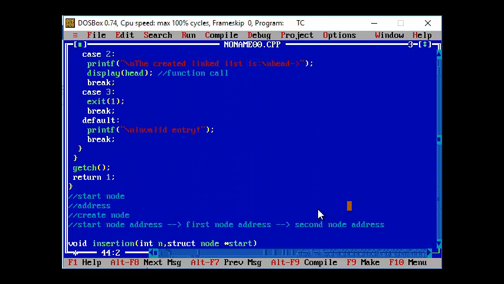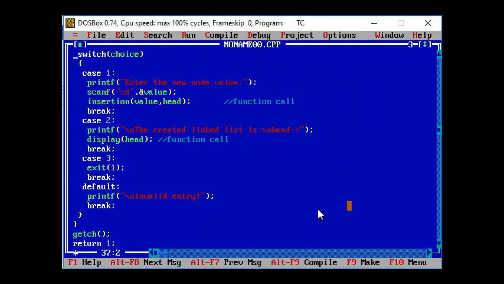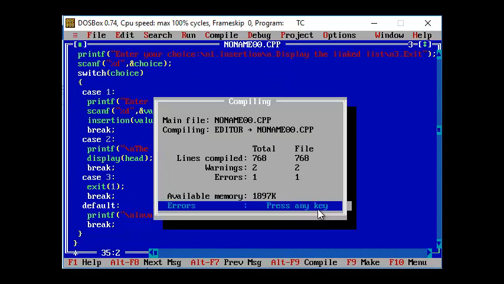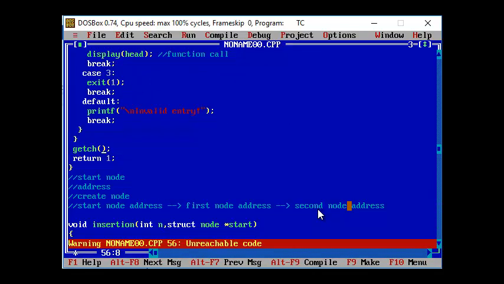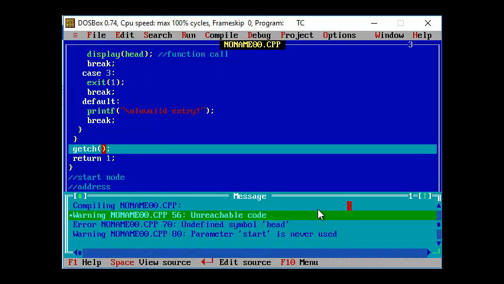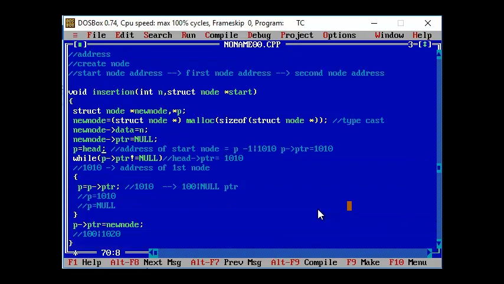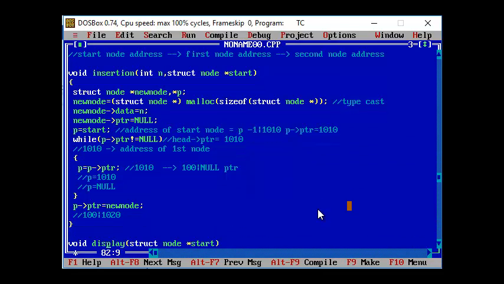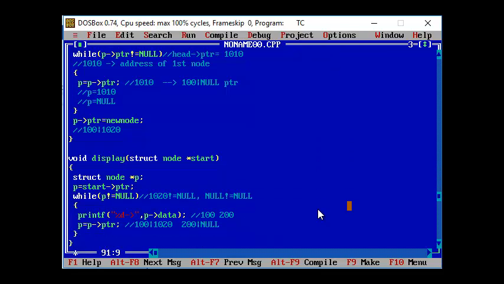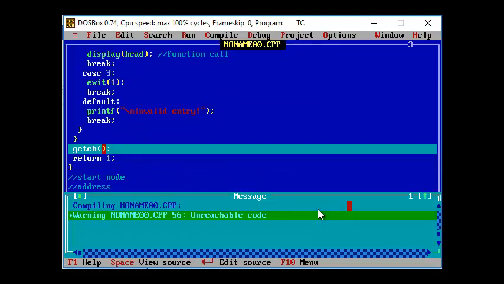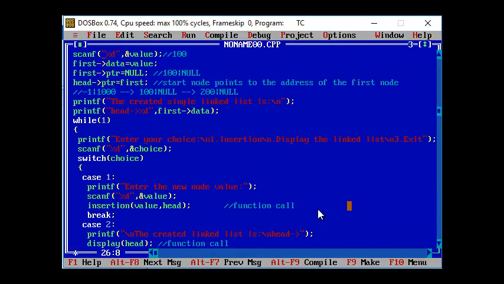Okay, so I'm just trying to run this piece of code. Start. So the warning is there because here I have given the while condition as true, that is always true.